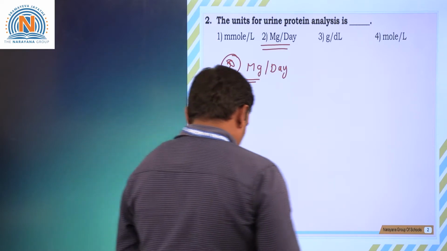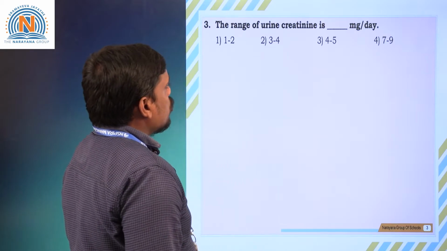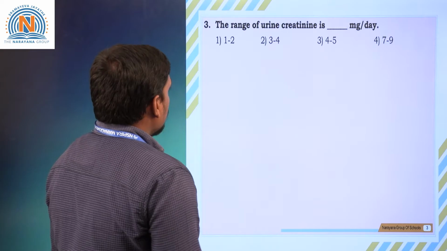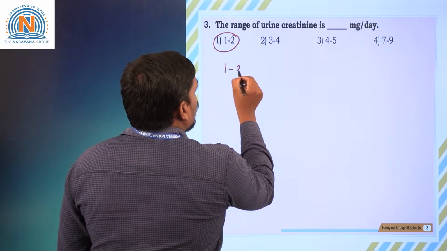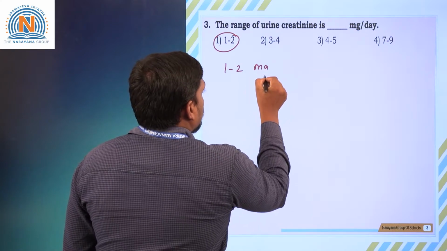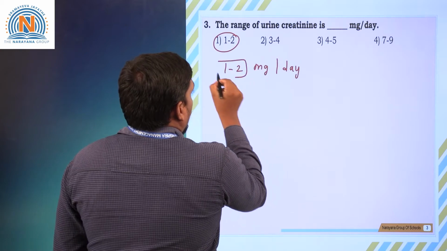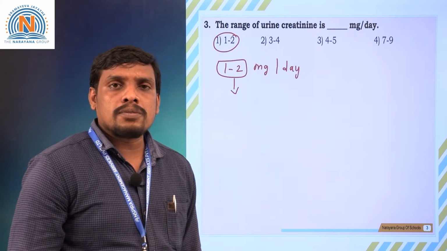Okay. Moving on to third question, students. Look at the third question. The range of urine creatinine is dash mg per day. The range of creatinine should be 1 to 2 milligrams per day. What will happen if creatinine increases more than 2 milligrams per day?